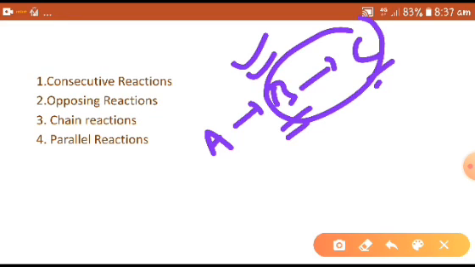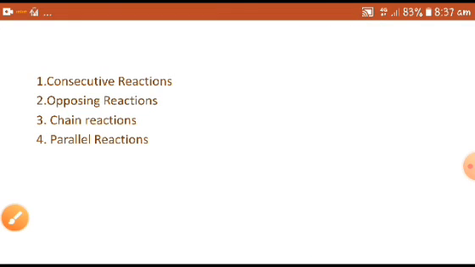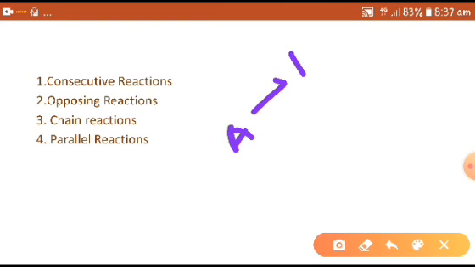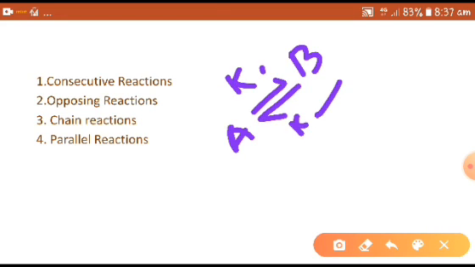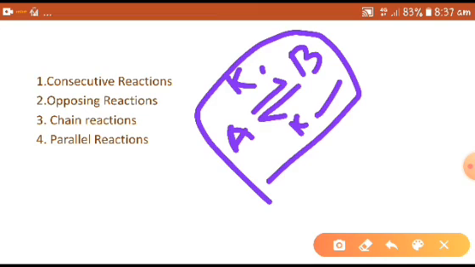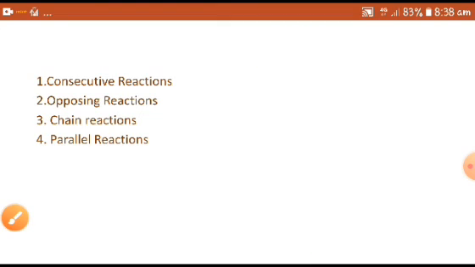Next, opposing reaction or a reversible reaction. A reversible reaction is a reaction in which the conversion of reactants to products and the conversion of products to reactants occur simultaneously. These are opposing reactions or reversible reactions. Next, chain reactions.